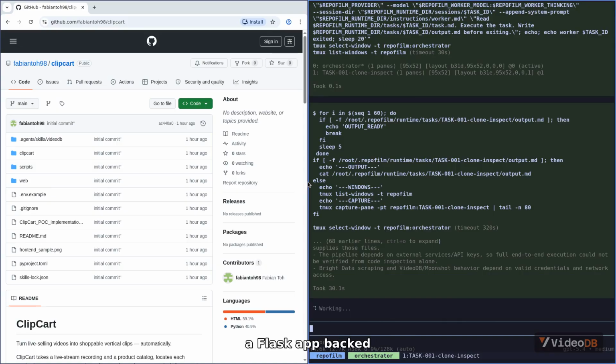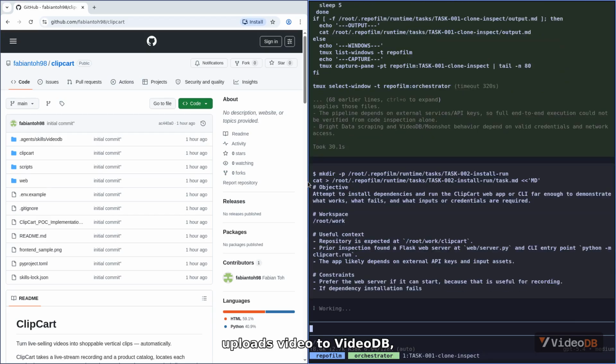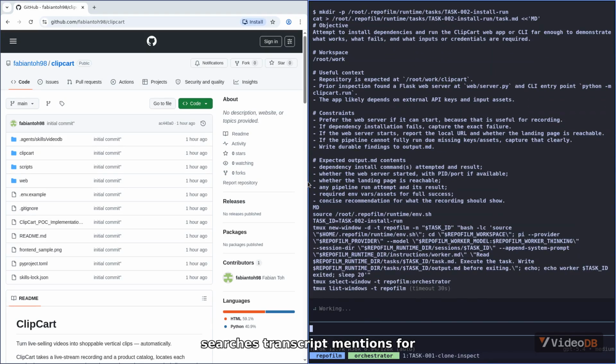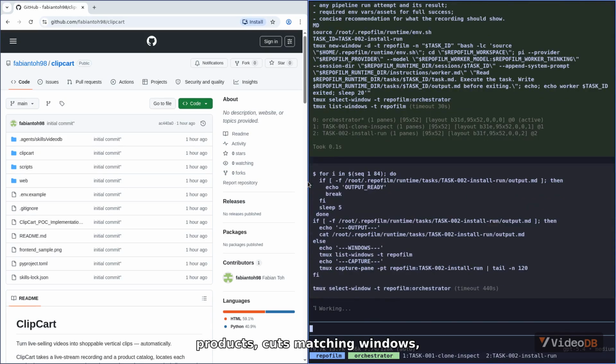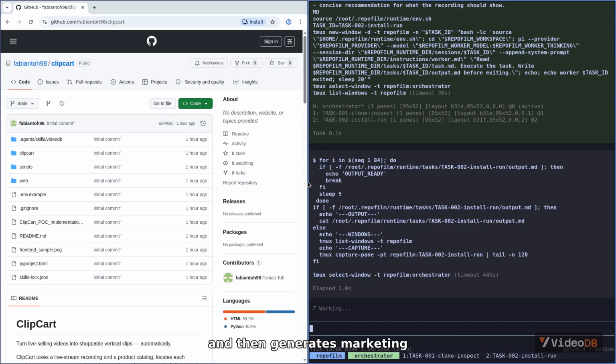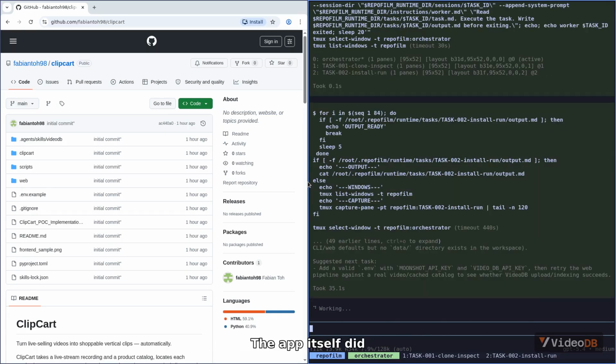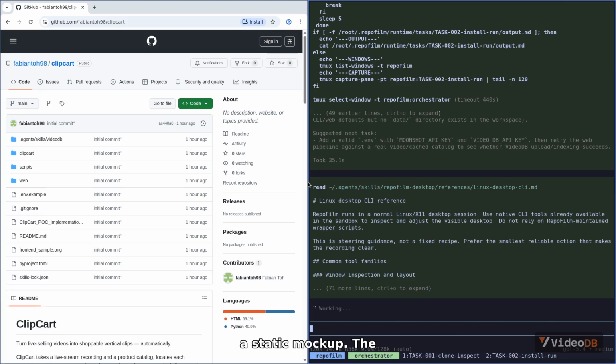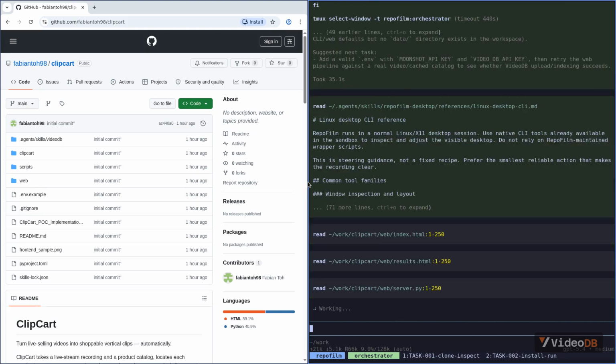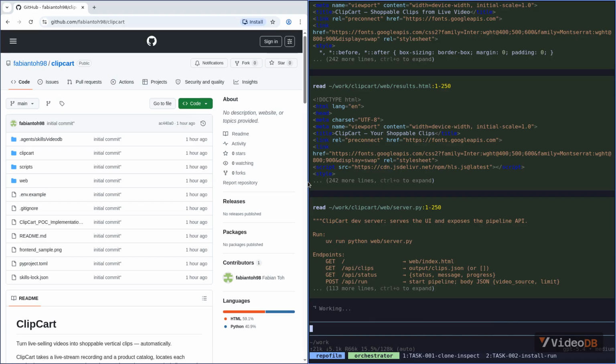I found a Flask app backed by Python code that uploads video to VideoDB, searches transcript mentions for products, cuts matching windows, and then generates marketing copy. The app itself did start successfully on localhost 5000, so this isn't just a static mockup. The status endpoint came up as ready, and the clips endpoint returned an empty list before any run.